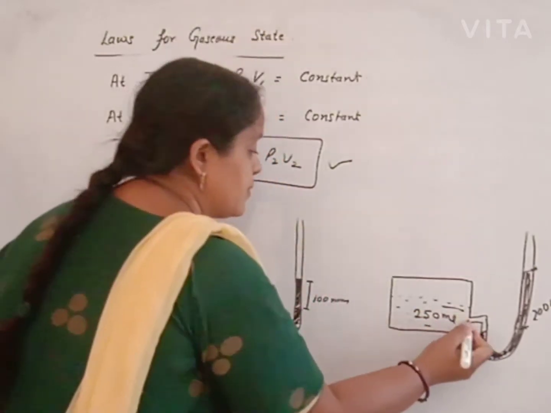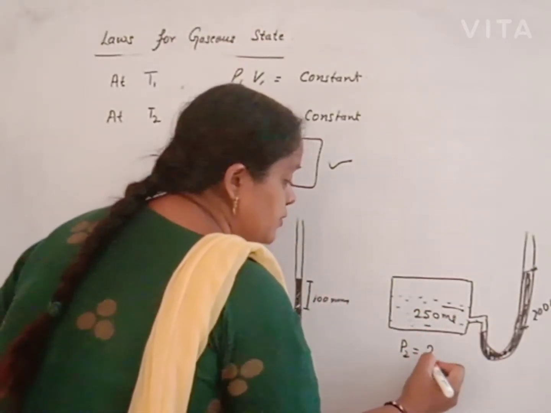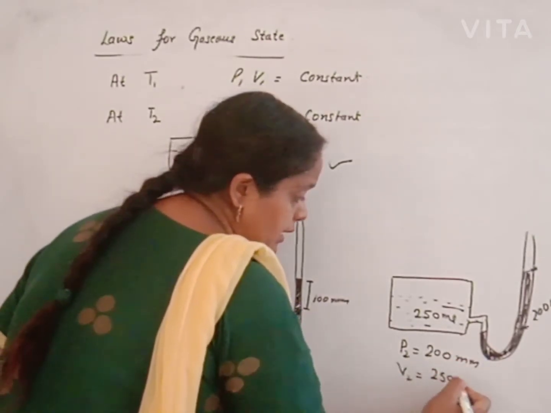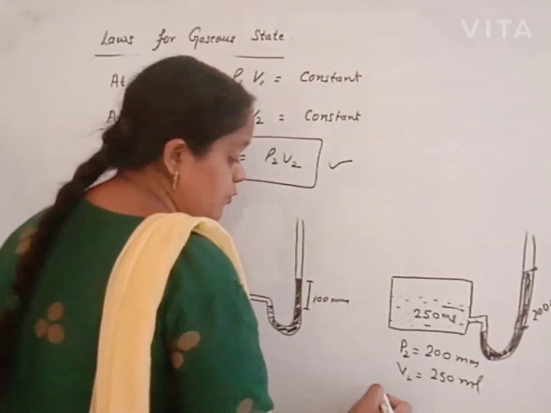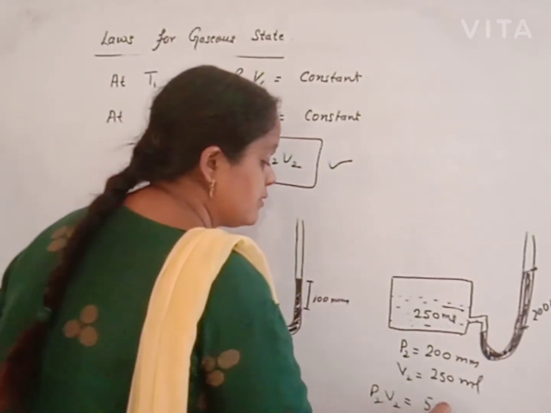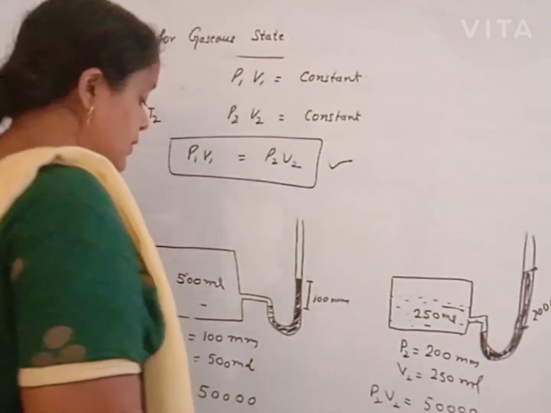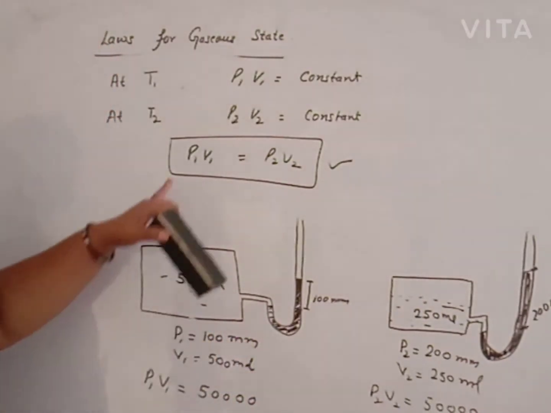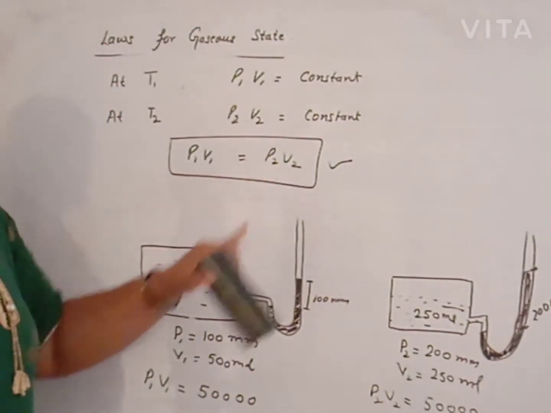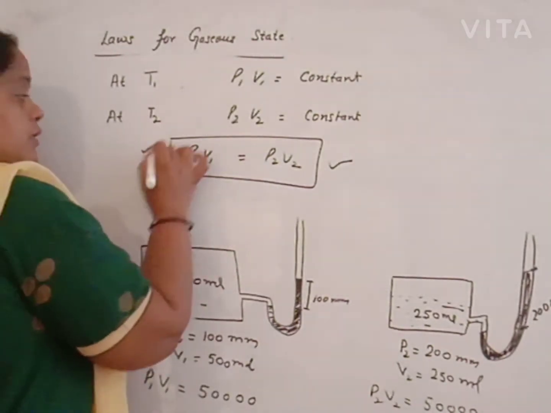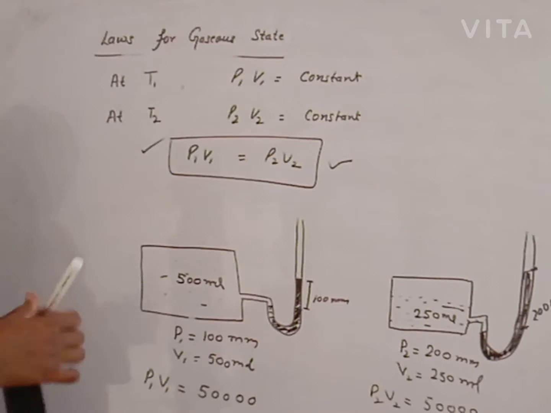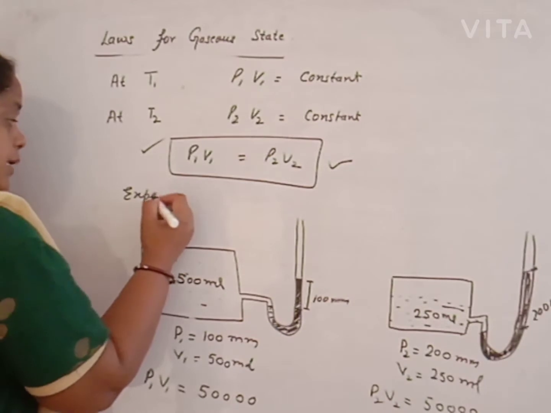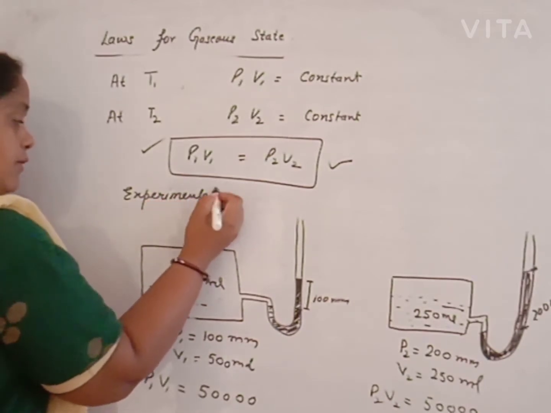That means P2 is 200 mm, V2 is 250 ml. What is P2 V2? It is again 50,000. The value remains the same. This proves experimentally that P1 V1 is equal to P2 V2. To solve the numericals of Boyle's law, we use this phenomenon. It is the experimental verification.